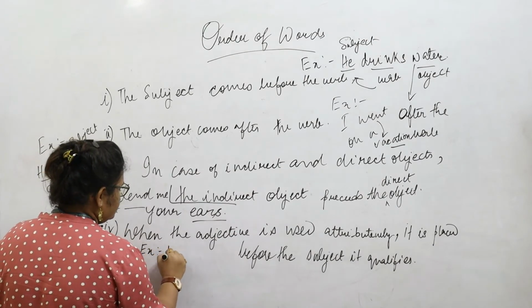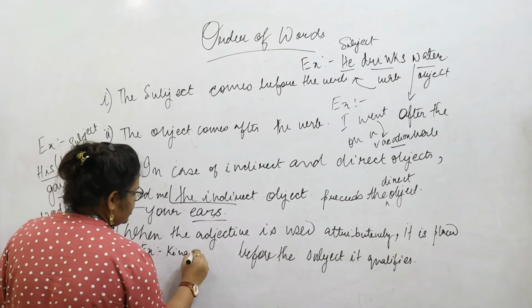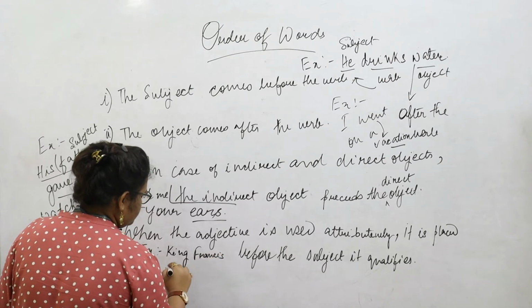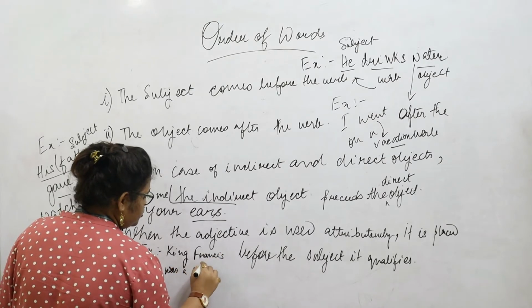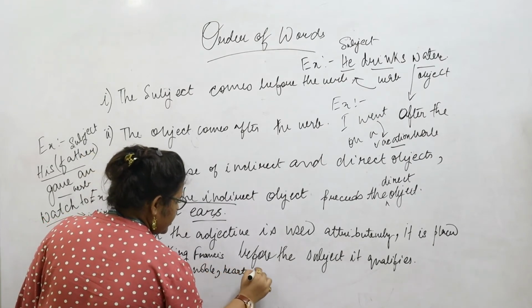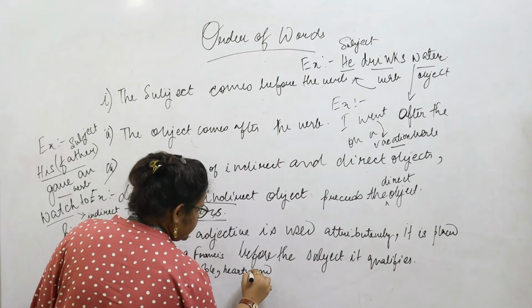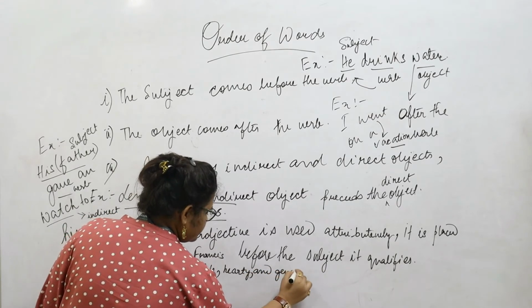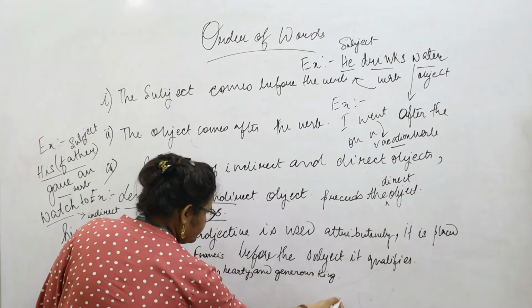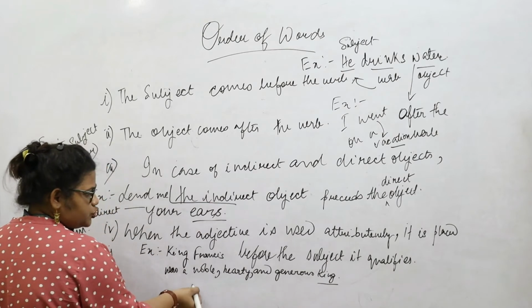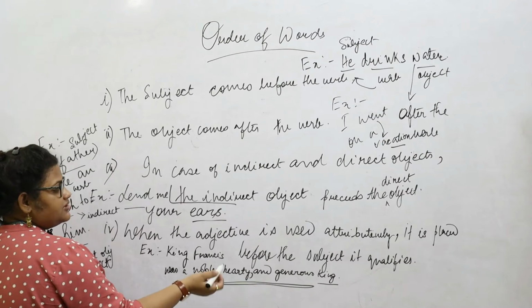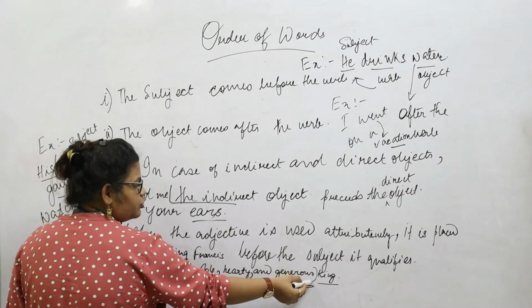Example, King Francis was a noble, hearty, and generous king. So we are trying to describe how the king was. He was noble, hearty and generous. All these are attributes we are using to describe the king. Hence they would come before the word king.